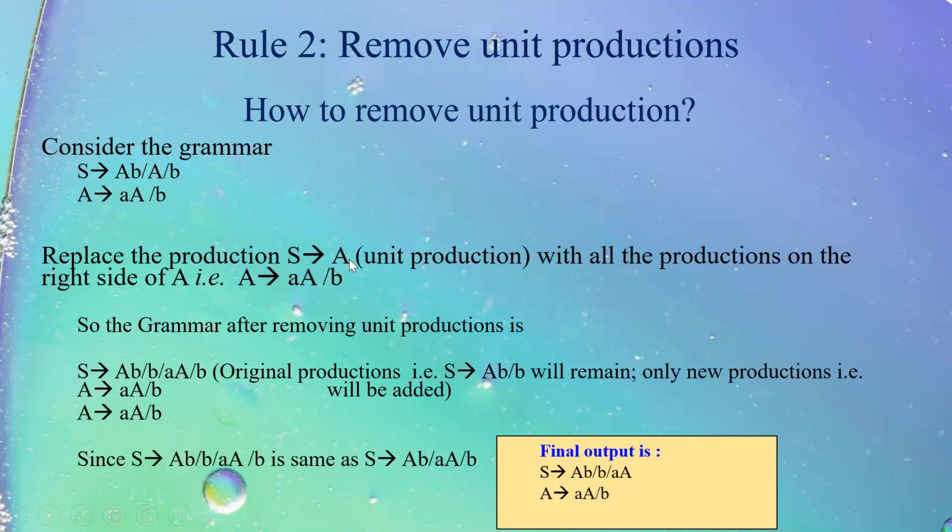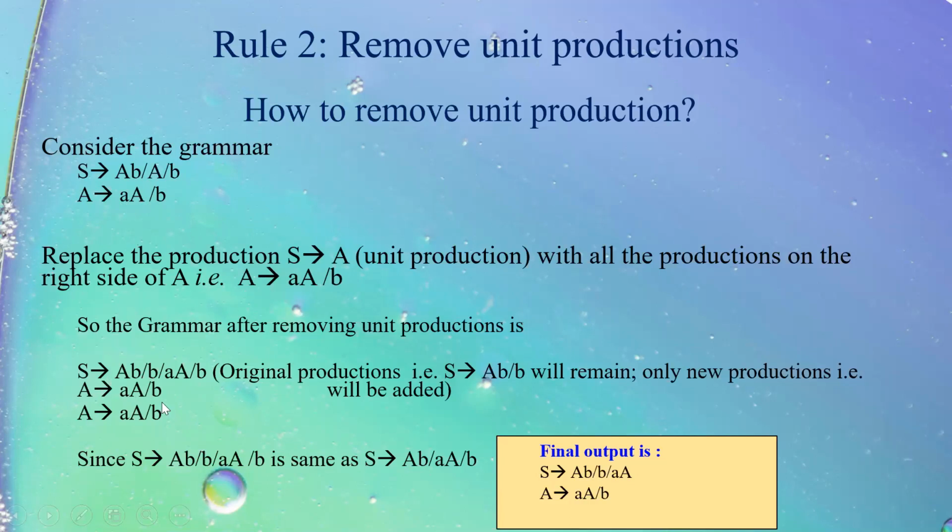What we will do, instead of this capital A on right side, that is a unit production on right side, we will replace it with all the productions on the right side of capital A. Just see this.